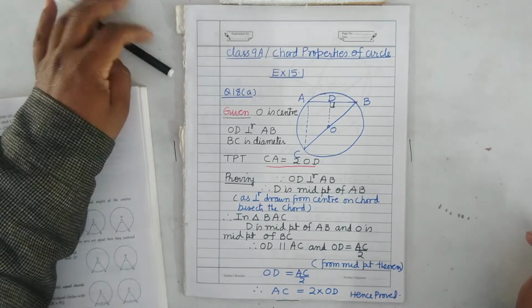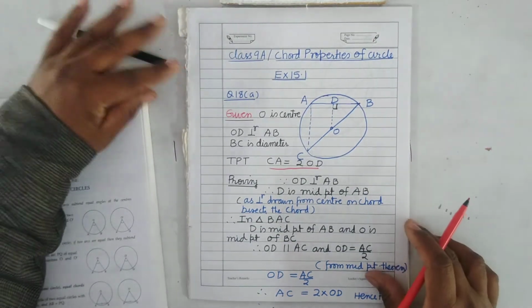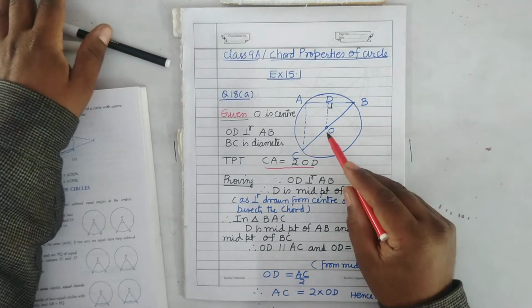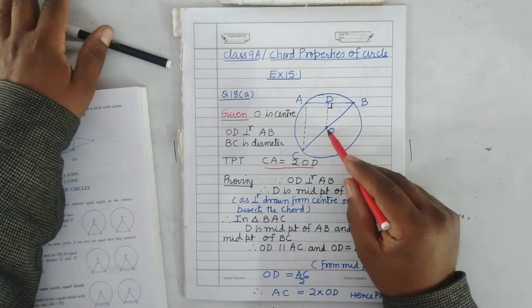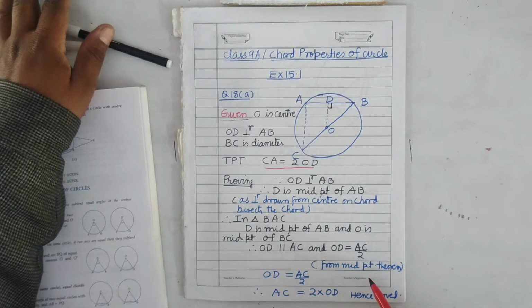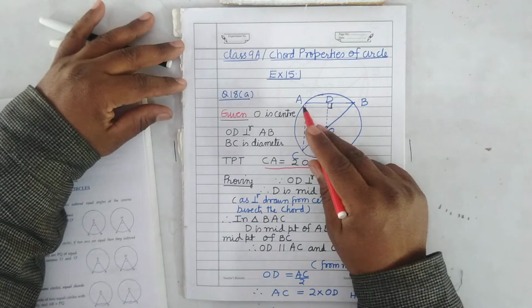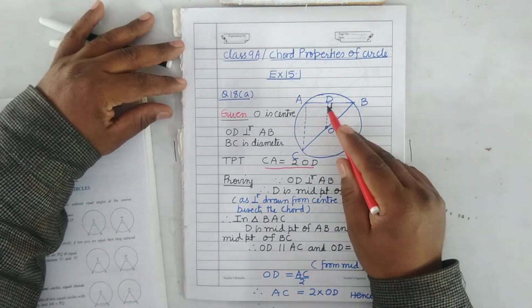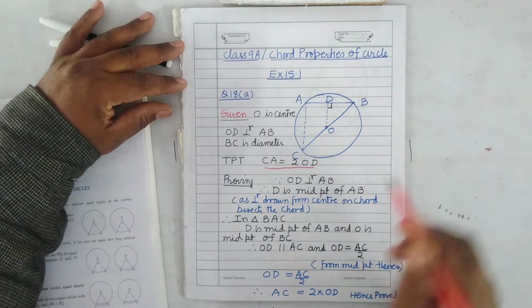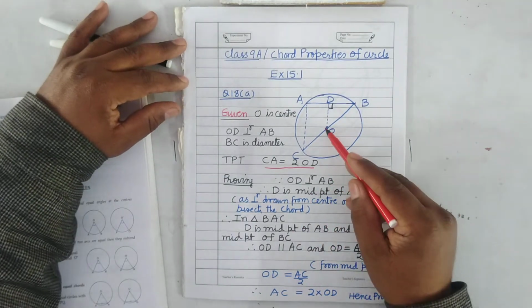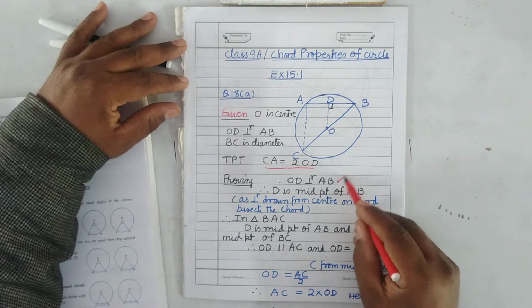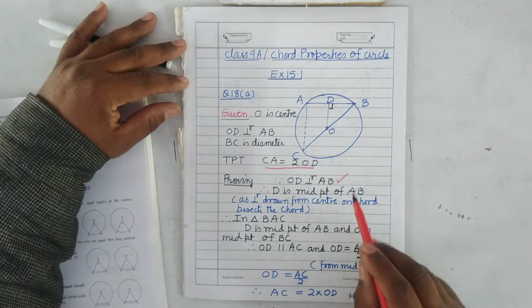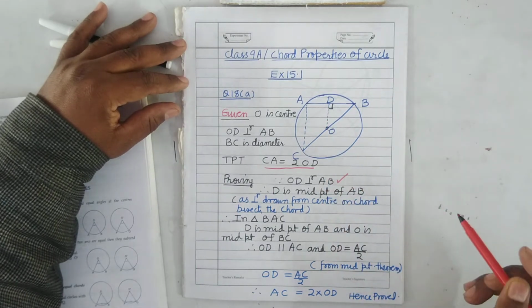So see here, since O is center and BC is diameter, therefore O will be the midpoint of BC. Now OD is perpendicular to AB, therefore D will be the midpoint of AB. You know that a perpendicular drawn from the center on the chord bisects the chord. So since OD is perpendicular to AB, therefore D is the midpoint of AB.